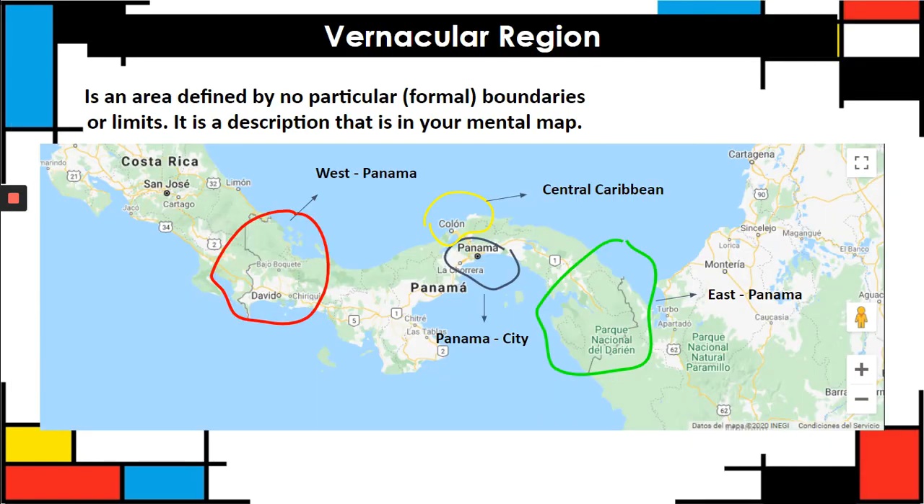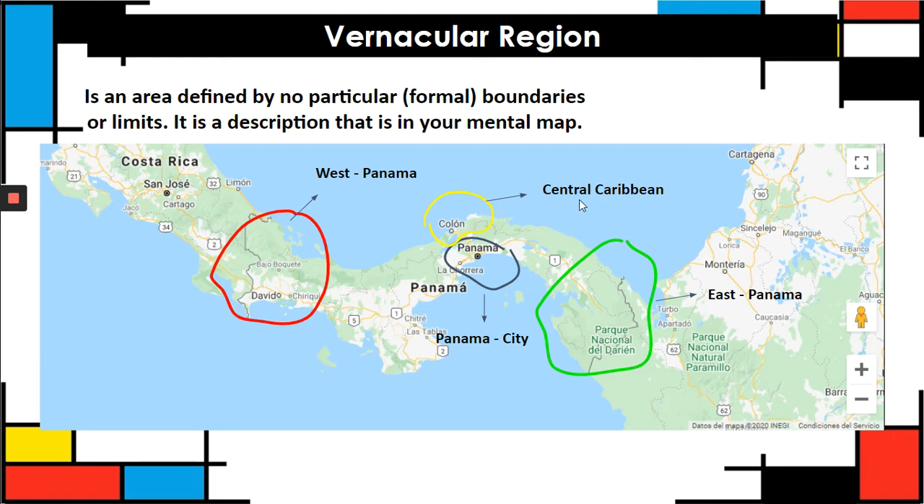Okay, vernacular. Vernacular regions are areas defined by no particular formal boundaries or limits. This is a description that's in your mind. It's a mental map in your mind. For example, for tourism, Panama is described as this area right here as Panama City.